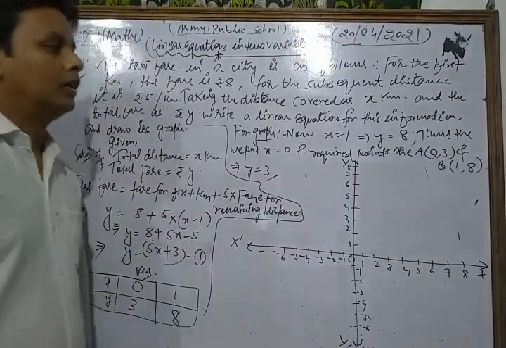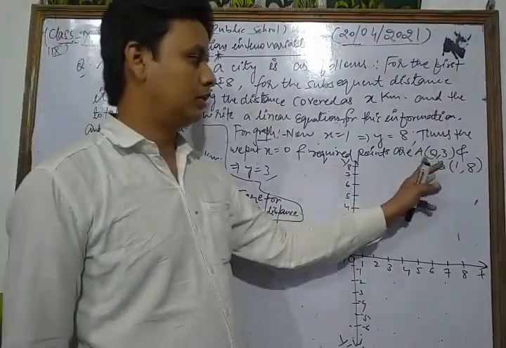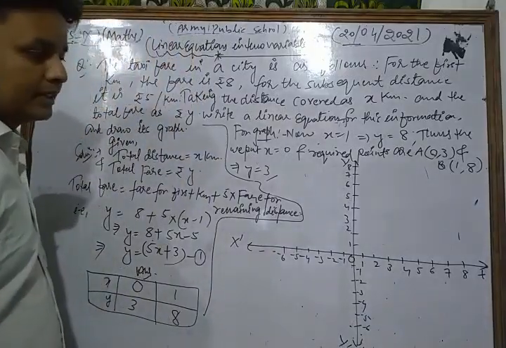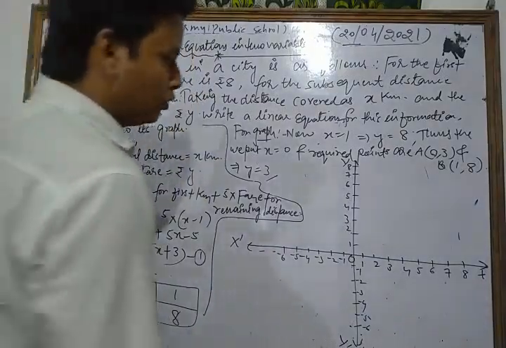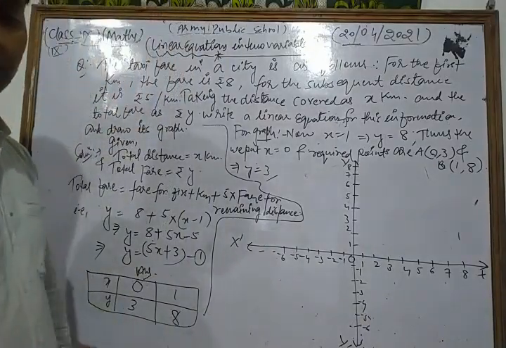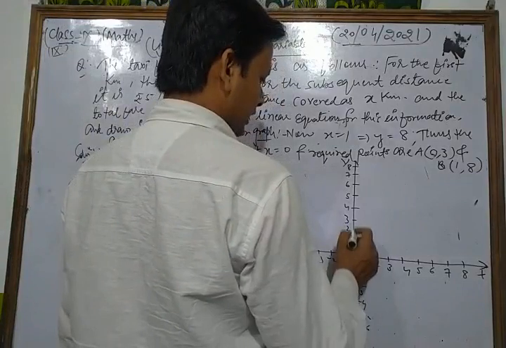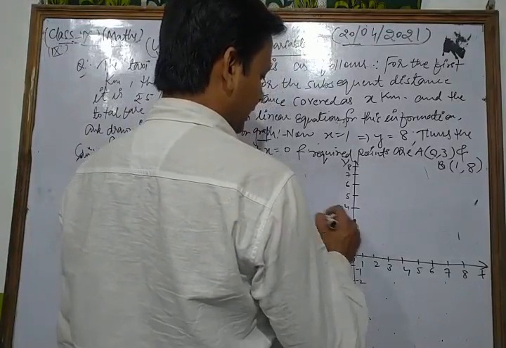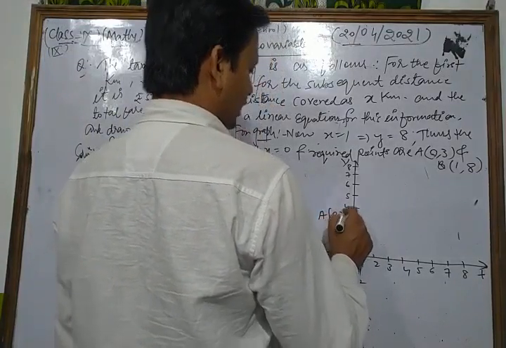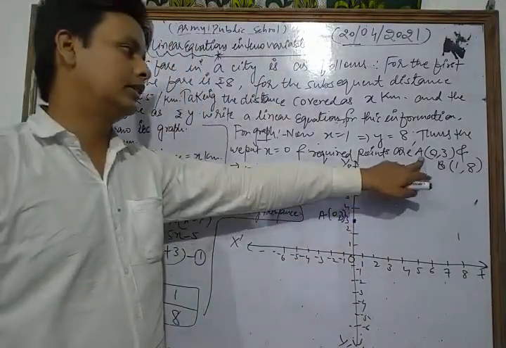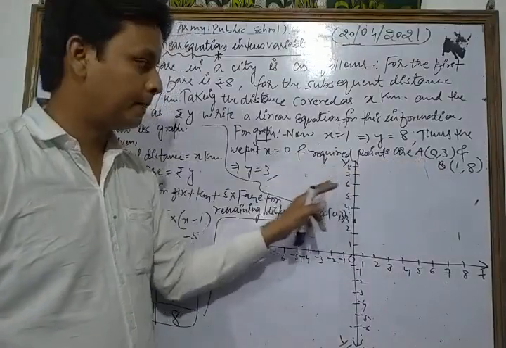Now first of all, we plot the point (0, 3). The abscissa is 0 and the ordinate is 3. So the graph is obtained at the point (0, 3), and that point A is here. It means point A lies on which axis?